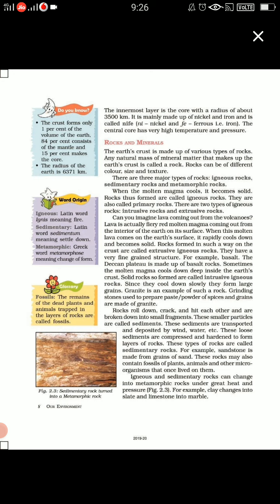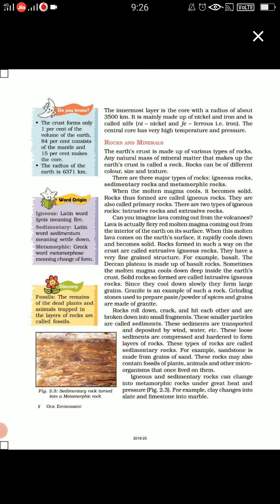Then there are intrusive igneous rocks and extrusive igneous rocks. When the molten magma does not come out, it solidifies inside the earth and makes intrusive igneous rocks. You can take the example of granite.